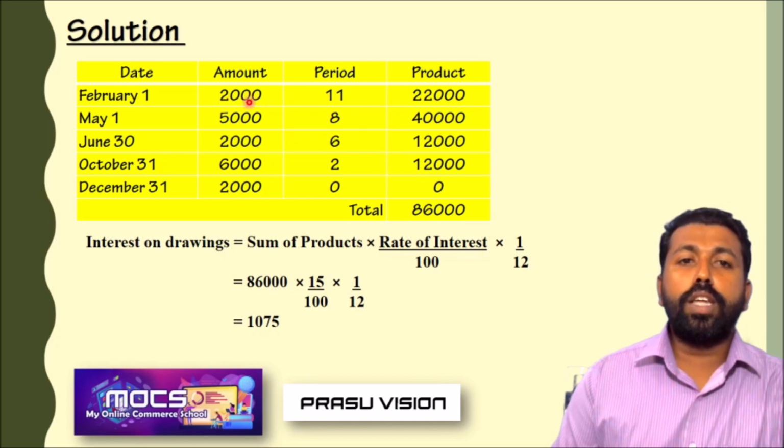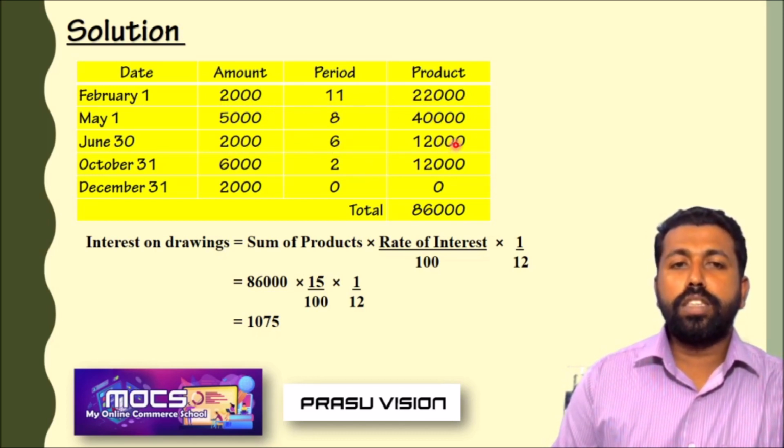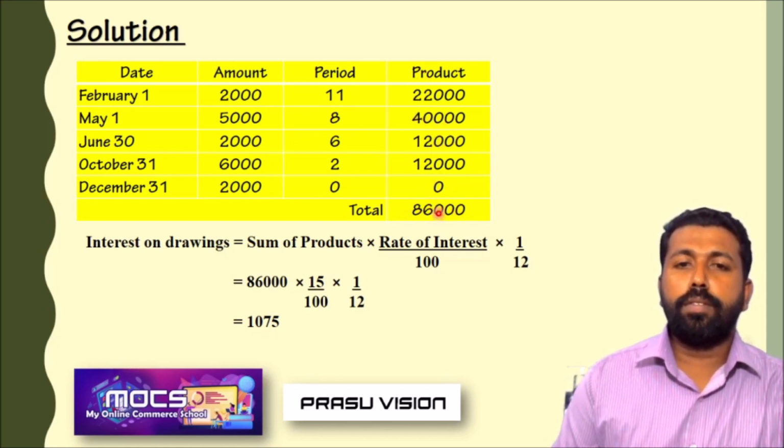Just simple: 2000 amount into period 11, 22,000; 5,000 into 8, 40,000; 2,000 into 6, 12,000; 6,000 into 2, 12,000; 2,000 into 0, 0. So find out the product first by multiplying the amount of drawings with the period. Then find out the sum of products: 22,000 plus 40,000 plus 12,000 plus 12,000, we get 86,000.